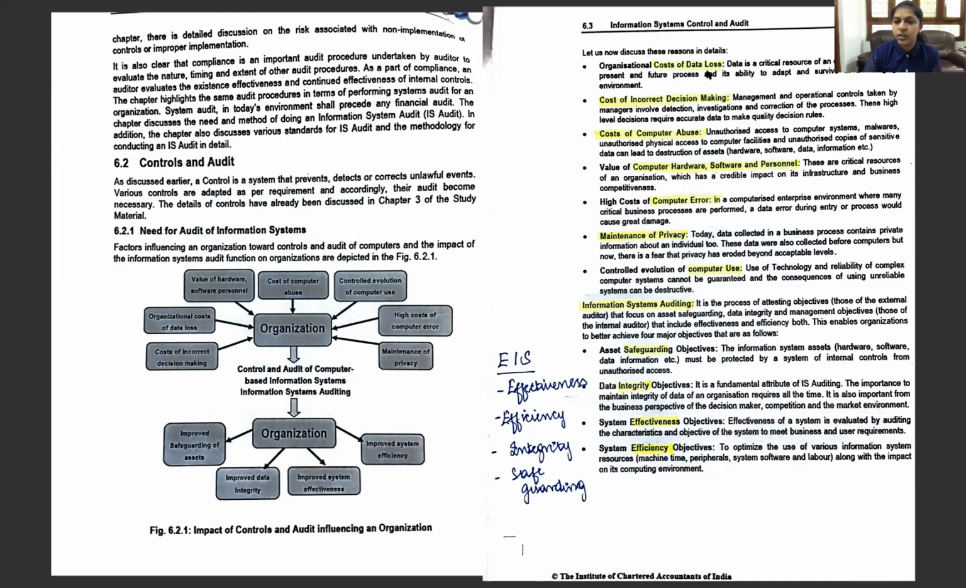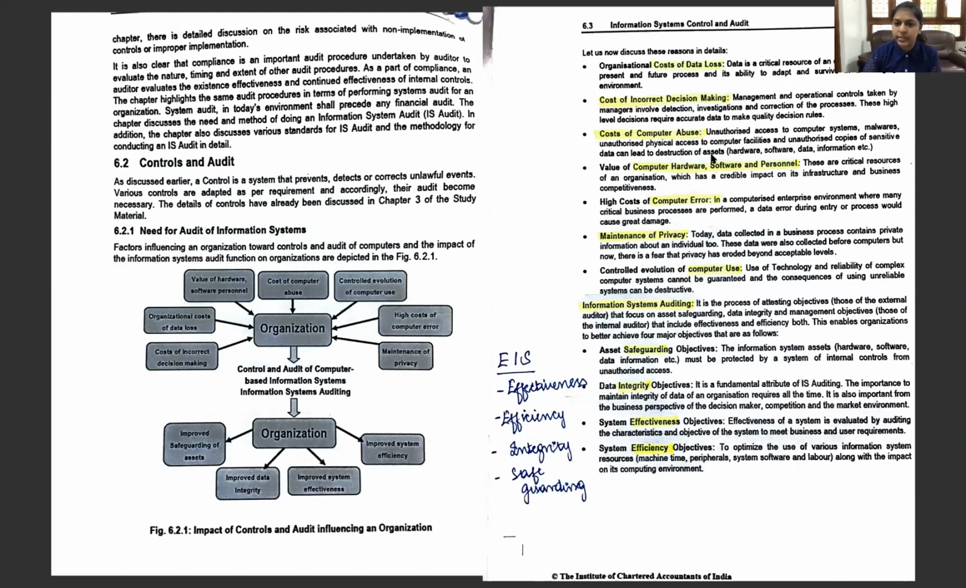Cost of data loss. We all know that data is critical for an organization. So it has to be protected. And if there's going to be a data loss, it is going to cost a lot for the organization. And then cost of incorrect decision making. Incorrect decision making is going to render so many things obsolete, and it has to be done with great care. Cost of computer abuse, abuse in the form of unauthorized access to the sensitive data can also lead to